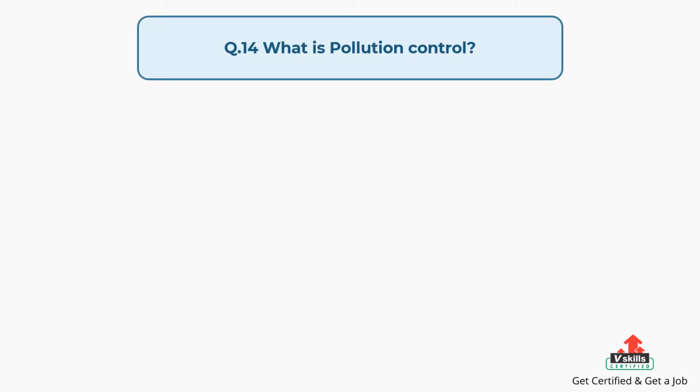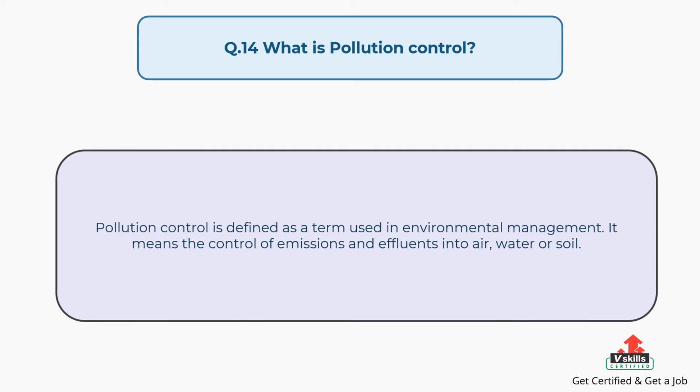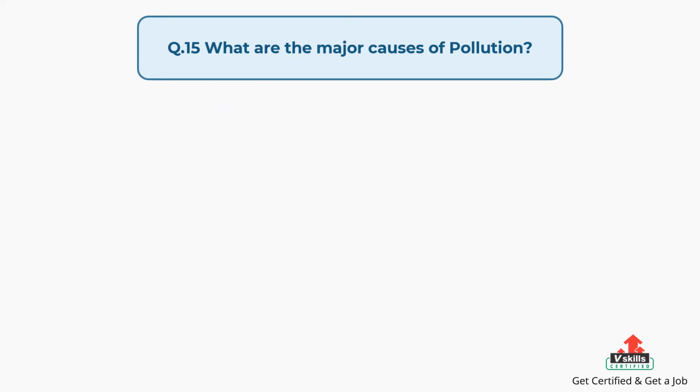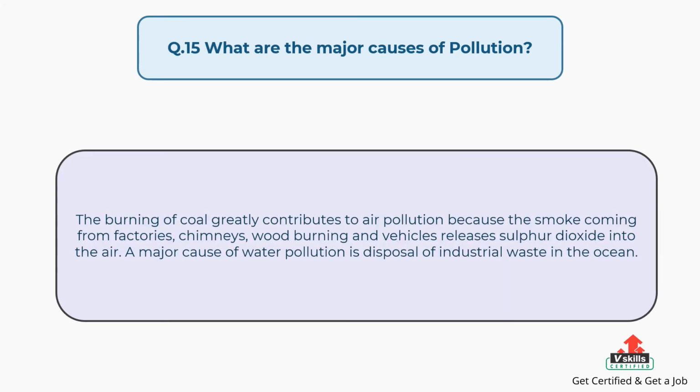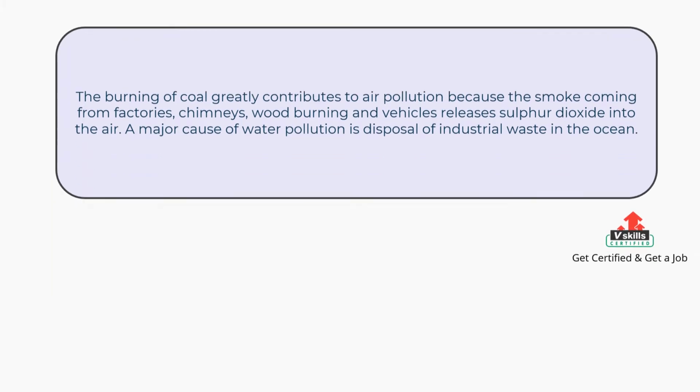Question number 14. What is pollution control? The answer is, pollution control is defined as a term used in environmental management. It means the control of emissions and effluents into air, water or soil. Question number 15. What are the major causes of pollution? The answer is, the burning of coal greatly contributes to air pollution because the smoke coming from factories, chimneys, wood burning and vehicles releases sulfur dioxide into the air. A major cause of water pollution is disposal of industrial waste in the ocean.